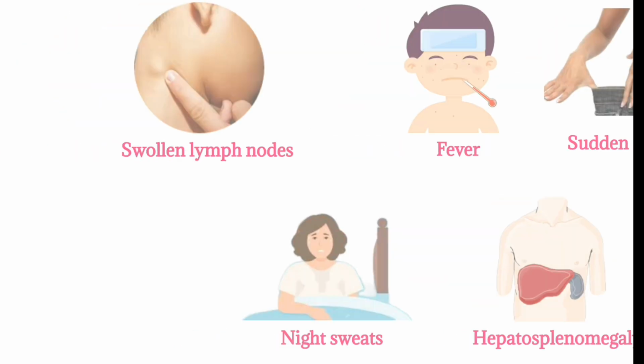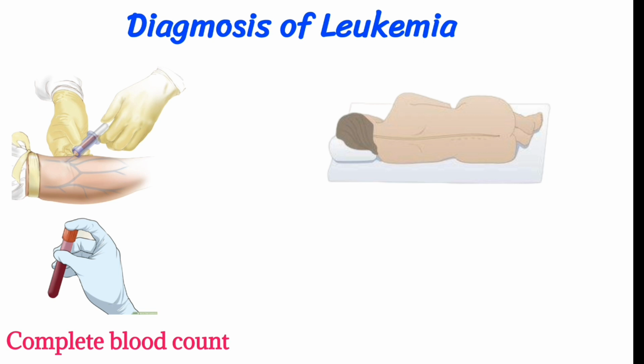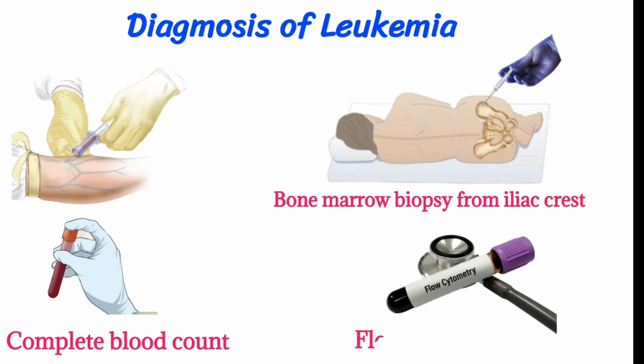So, diagnosis of leukemia: first, complete blood count, then bone marrow biopsy from the iliac crest, and flow cytometry. These are all the diagnostic tests for leukemia.